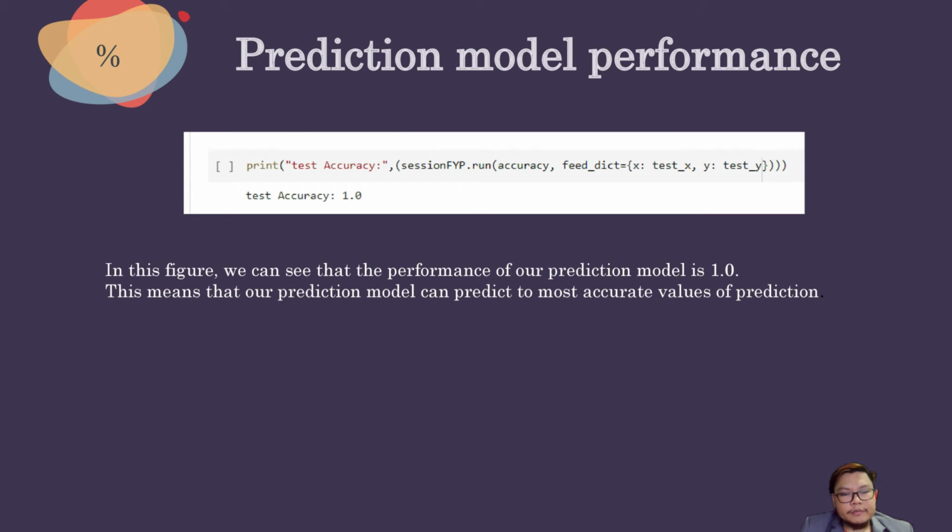Next is our prediction model performance. So we can see that our test accuracy is 1.0. In this figure we can see the performance of our prediction model. Our prediction model is 1.0. This means that our prediction model can predict the most accurate values of prediction.